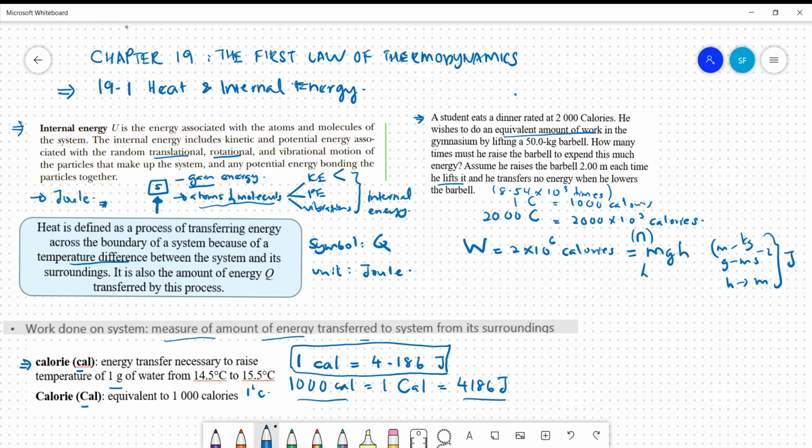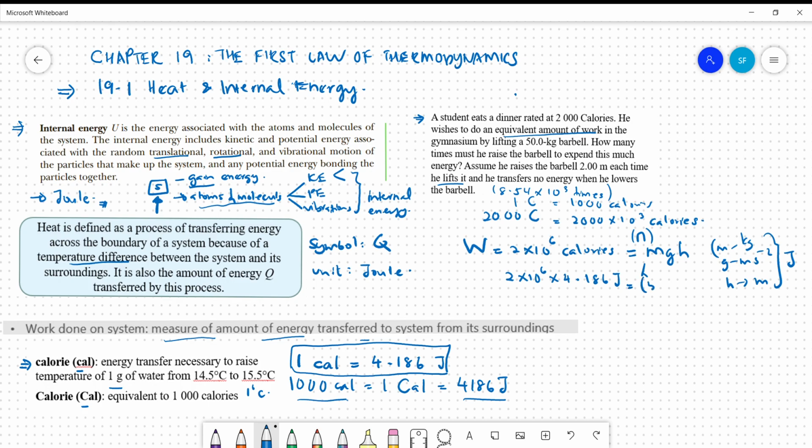Therefore you have to convert calories here into joule. So this is 2 times 10 to the power of 6 times 4.186 joule, and all this equals mgh.